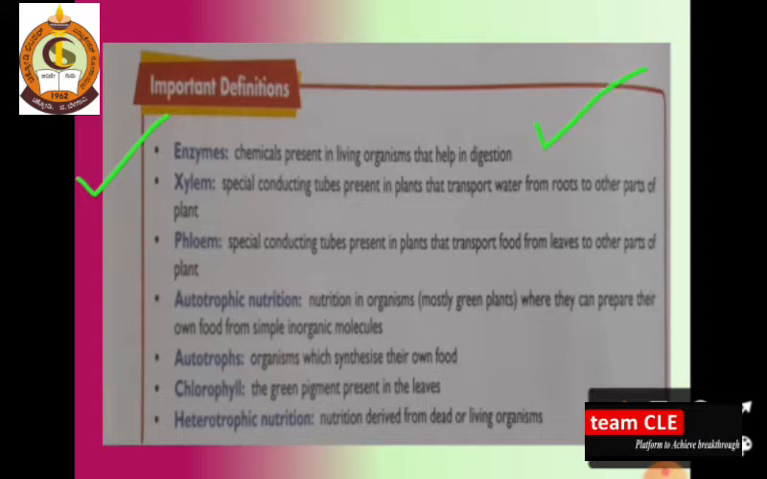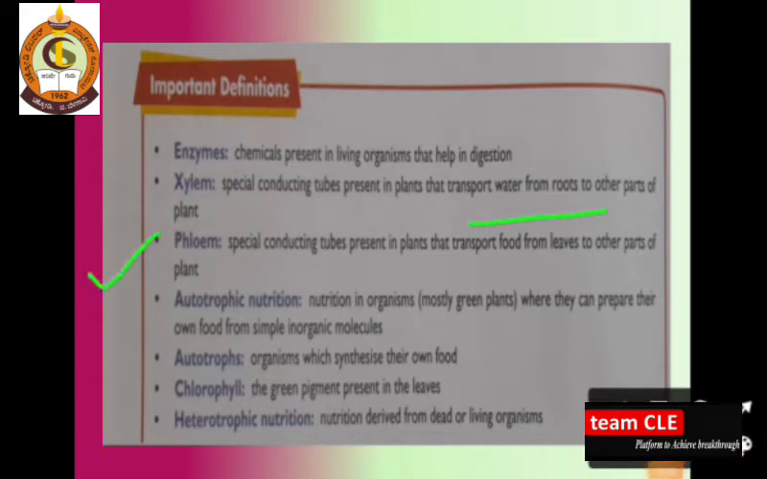Enzymes are the chemicals present in living organisms that help in digestion. What is xylem? These are the special conducting tubes present in the plants, and they transport water from roots to other parts of the plant. When we were talking about autotroph plants, I explained xylem, which plays an important role as the conducting tubes in a plant. Same definition: special conducting tubes present in the plants which transport water from root to other parts of the plant.